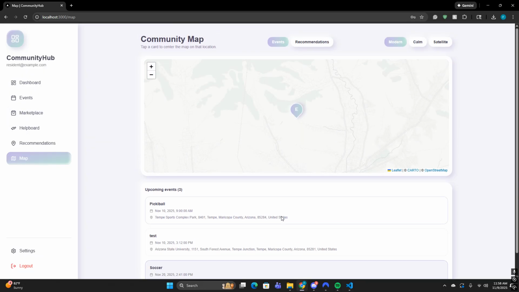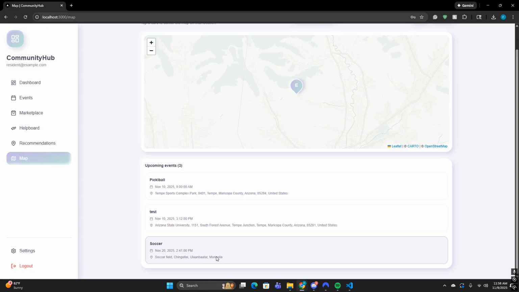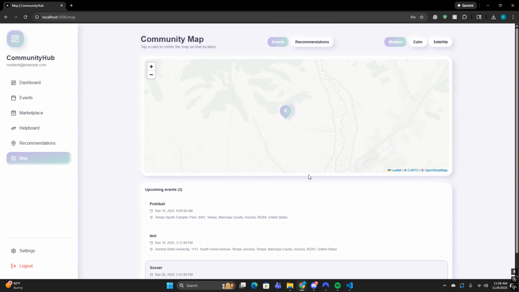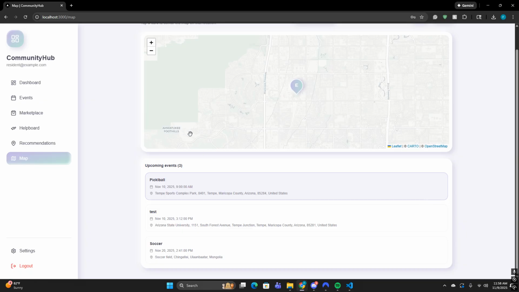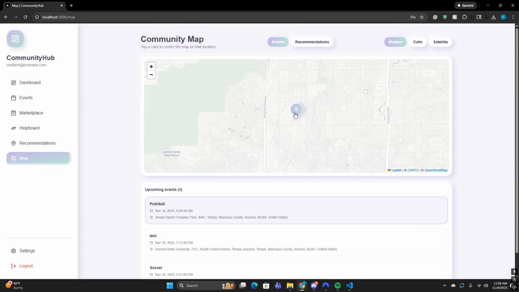I believe that was in the events tab. Look at that, we can go and pick soccer. It moves the map location. Unfortunately, I didn't realize we picked a soccer field in Mongolia, but if we, for instance, go to pickleball, Tempe Sports Complex, we can see there's the Maricopa Freeway. Here's the Price Freeway. This is indeed Ahwatukee Foothills, and we can see all the information about it.